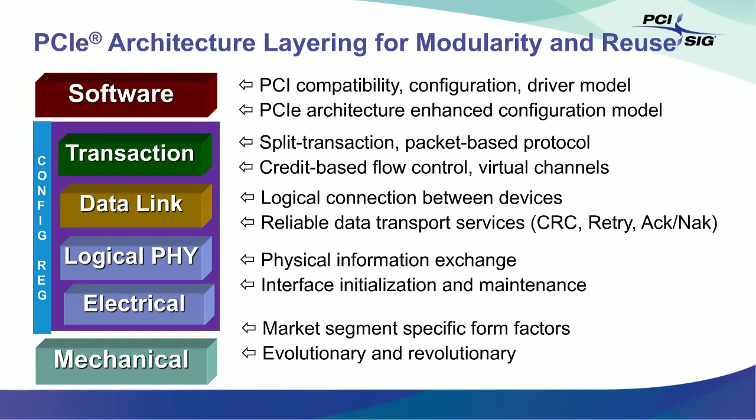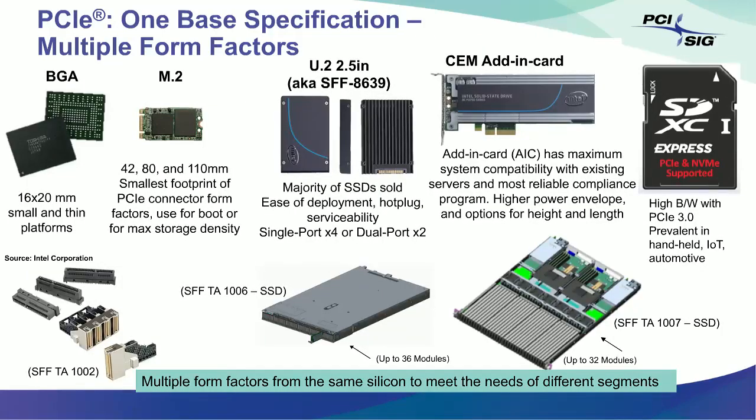Now, let's quickly take a look at some of the form factors that we use. BGA is used in small and thin platforms. M.2 is the smallest footprint. It's used for boot and compact storage devices. U.2 is used for SSDs with hot plug capabilities. CEM stands for card electromechanical. It's the most widely used form factor.